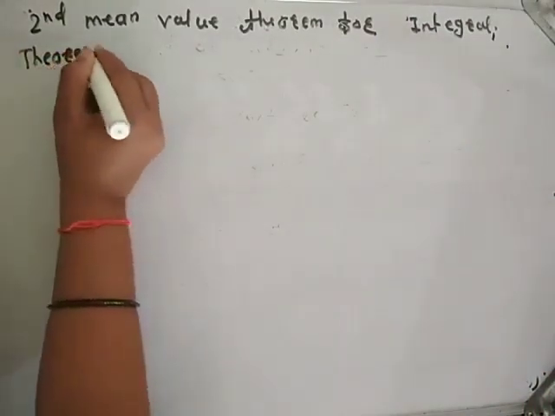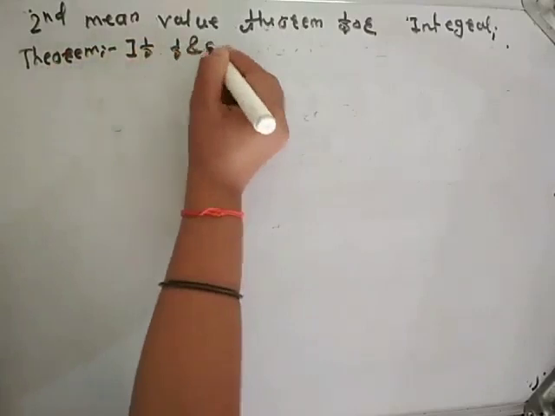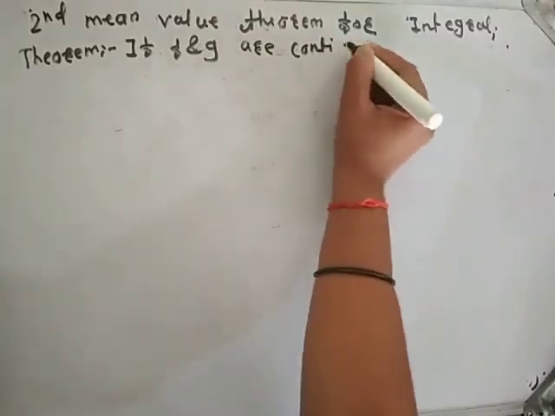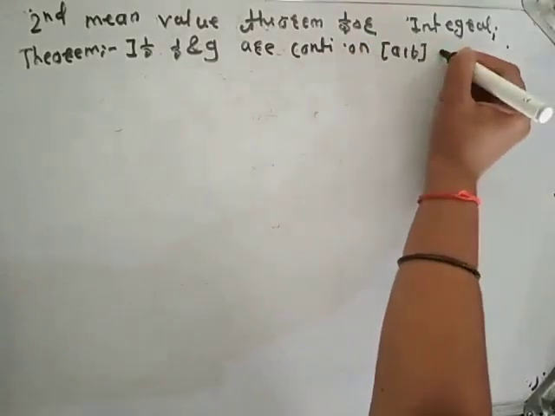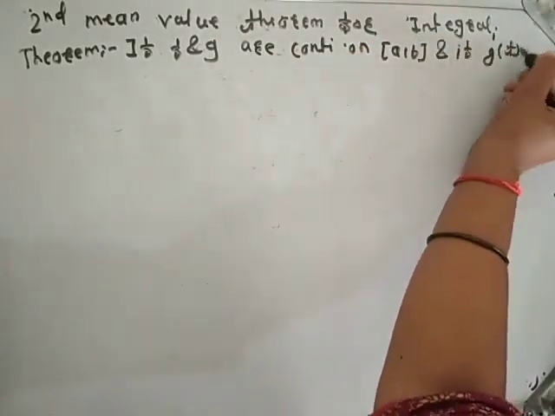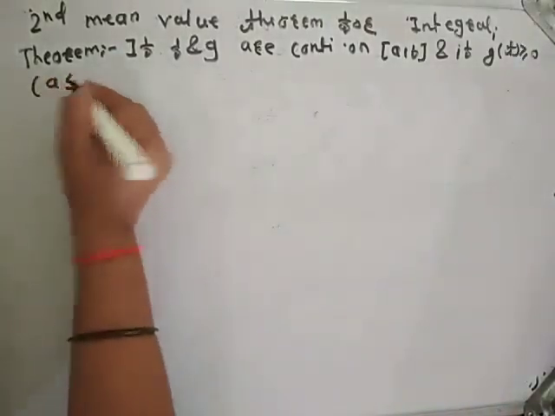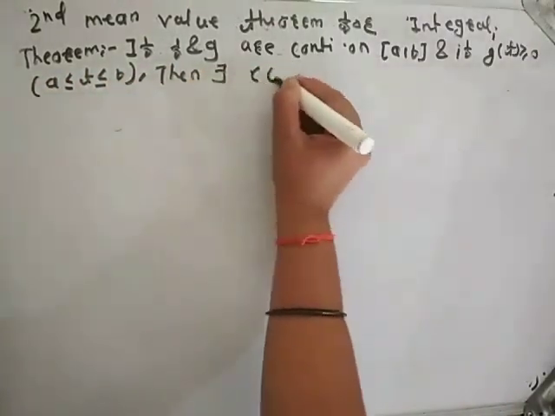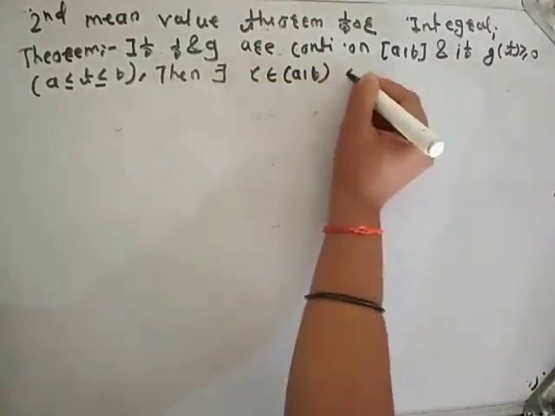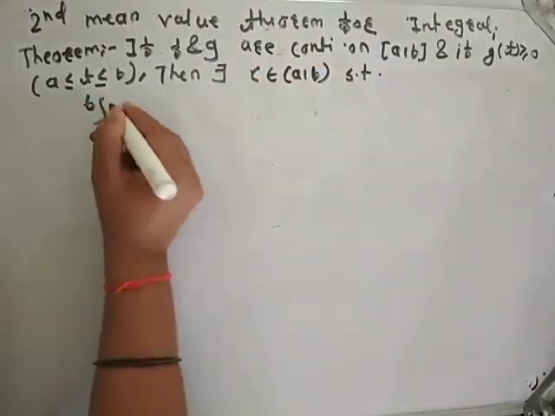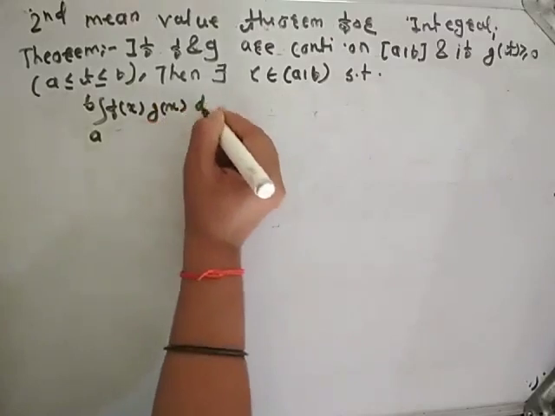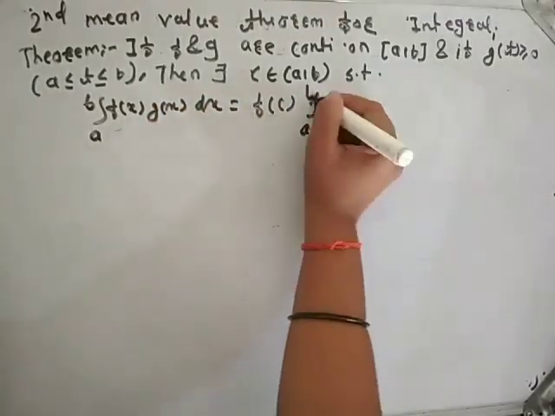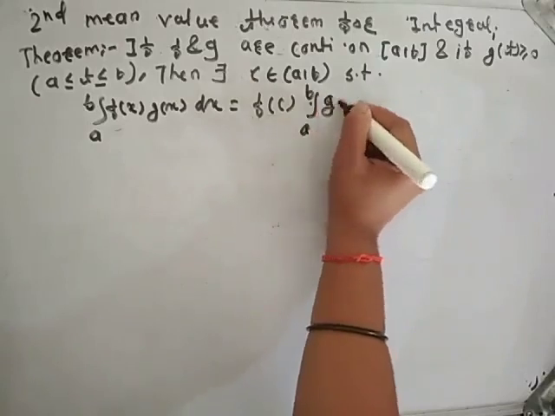The theorem is: if f and g are continuous on closed interval [a, b] and if g(t) is greater than or equal to 0 for a less than or equal to t less than or equal to b, then there exists c belonging to open interval (a, b) such that integration from a to b of f(x) g(x) dx is equal to f(c) times integration from a to b of g(x) dx.